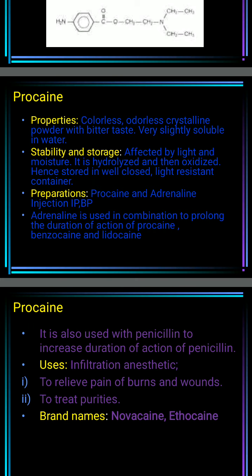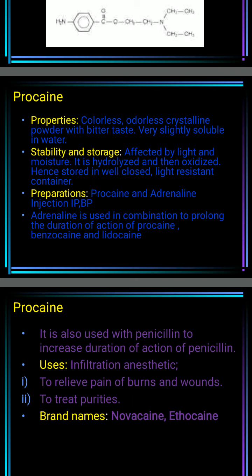The preparation of that is procaine and adrenaline injection IP, BP. Adrenaline is used in combination with procaine to prolong the duration of action of procaine, benzocaine and lidocaine.